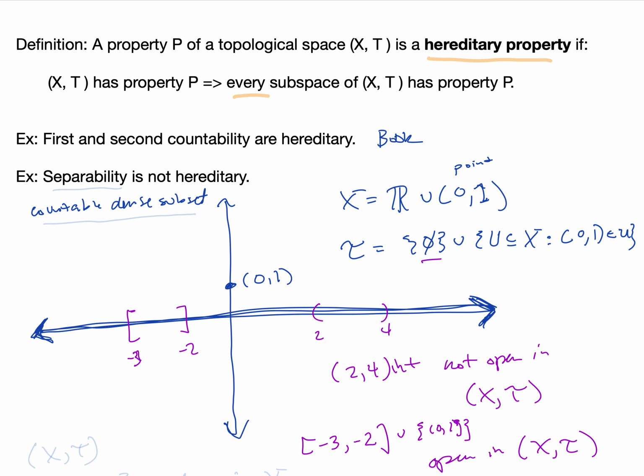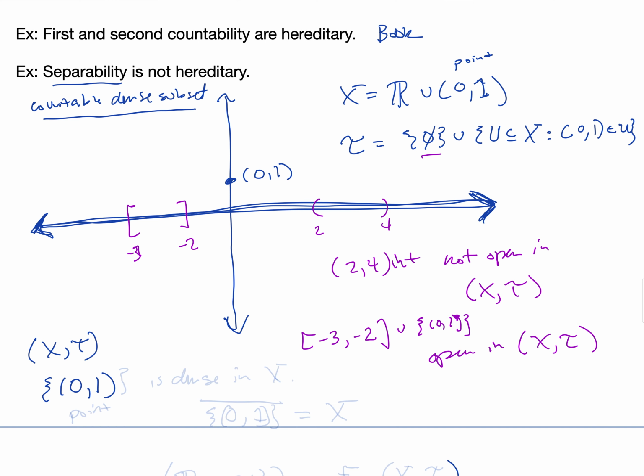Okay. So this example is meant to show that separability is not hereditary. To be separable means that the topological space has a countable dense subset, and this sort of weird space (X, tau) was designed to have a specific dense subset. This dense subset is just the set containing the point p. So this is dense in X.